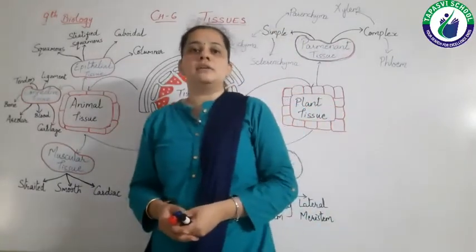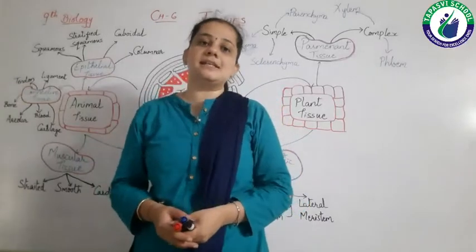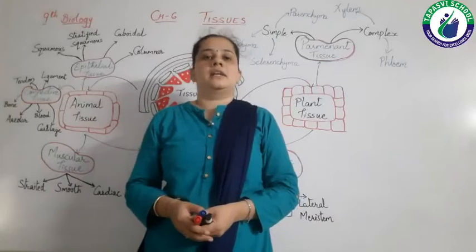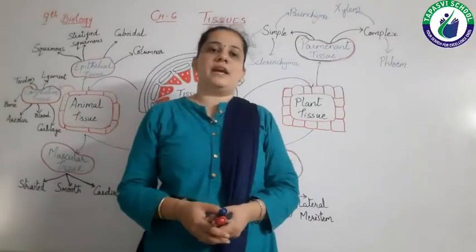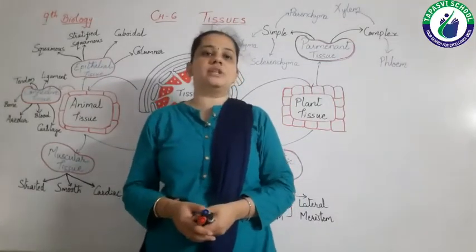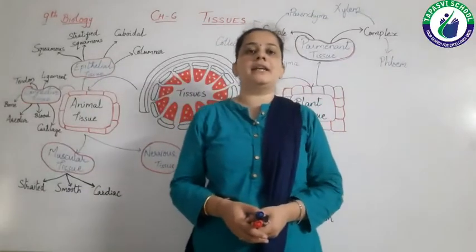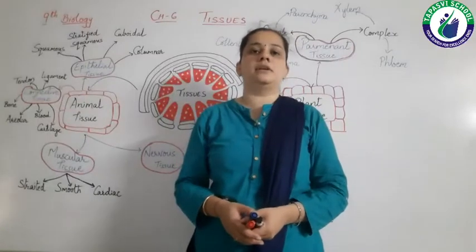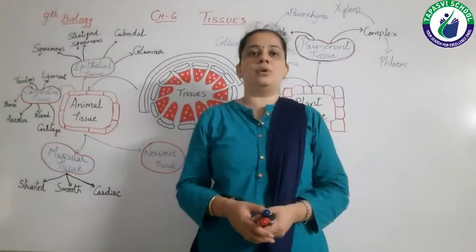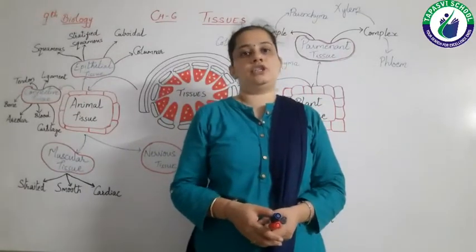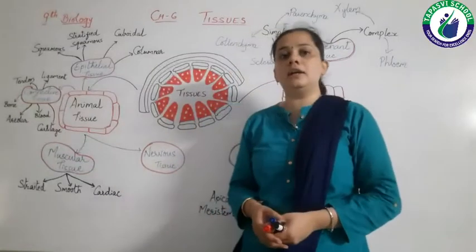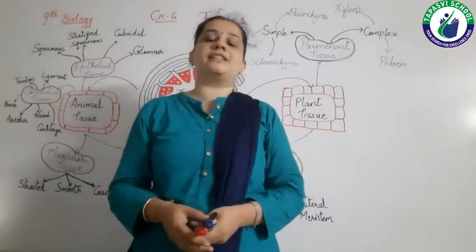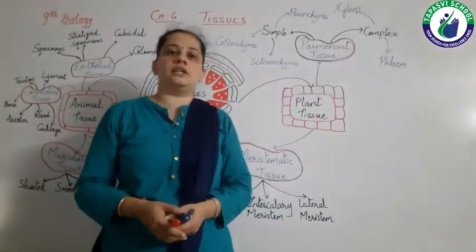So we can say that the cell is the basic unit of life, and when cells come together and do similar functions, it is known as tissue. In this chapter we have to study about the tissues. Here we are going to study plant tissues as well as animal tissues.